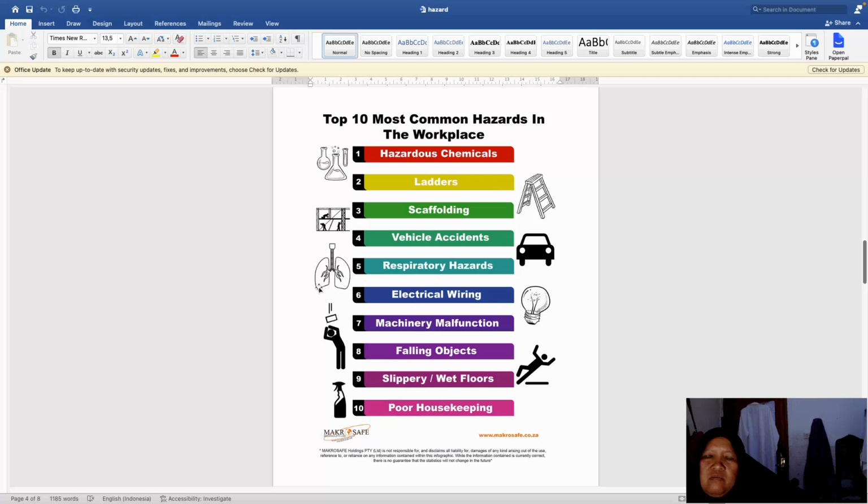What is logam? Like asbestos. And many more. And then electrical wiring. Electrical wiring has to be safe. If not, it can cause a hazard, and people could die because of the electrical.